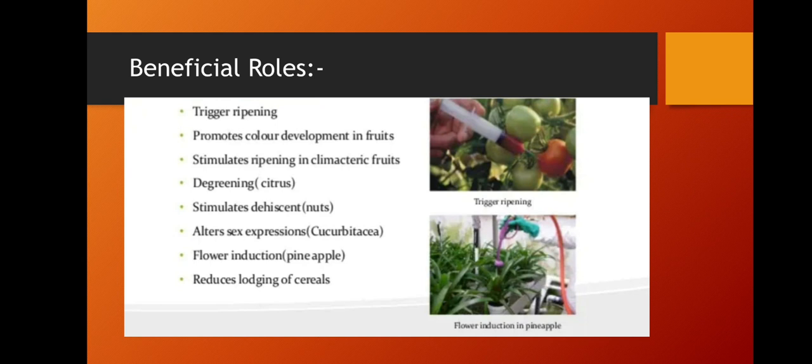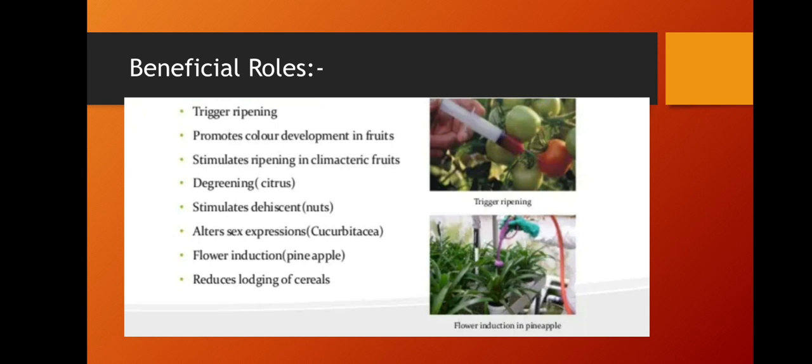It stimulates ripening in climacteric fruits. Degreening is common in citrus. Degreening by ethylene is seen in citrus: small greenish spots are removed, which gives a yellowish color. That is degreening in citrus.